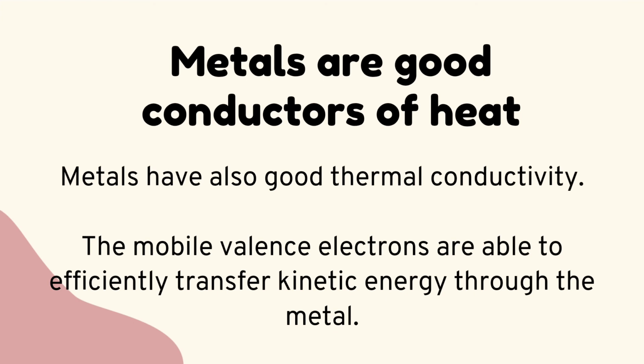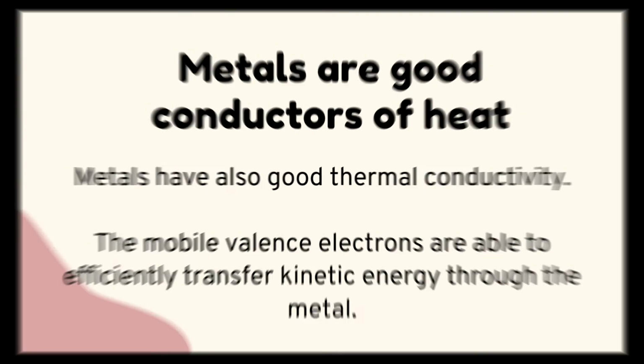Metals are good conductors of heat. Metals also have good thermal conductivity. The mobile valence electrons are able to efficiently transfer kinetic energy through the metal. Metals have free electrons that are not bound to the atoms. This makes metals better conductors of heat than other materials. Examples of metals are copper and gold.